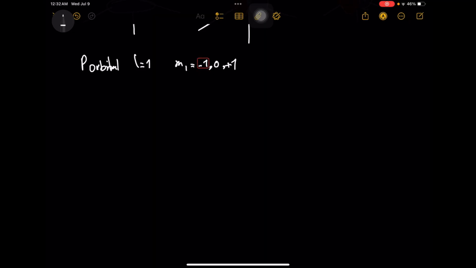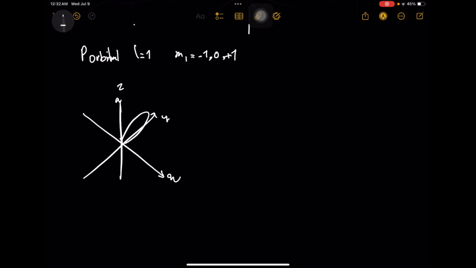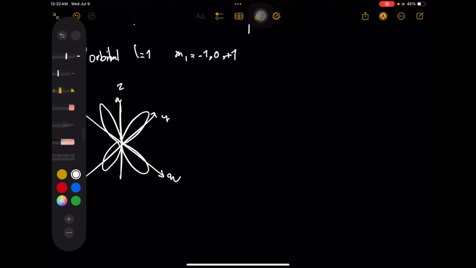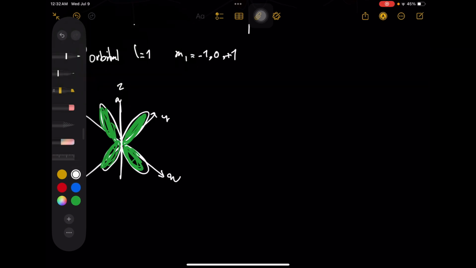If I want to put one as an example, for the d orbitals we have a shape like this, these are x, y, z, in green, and that's how they are shown. There are only 5 orientations of them.